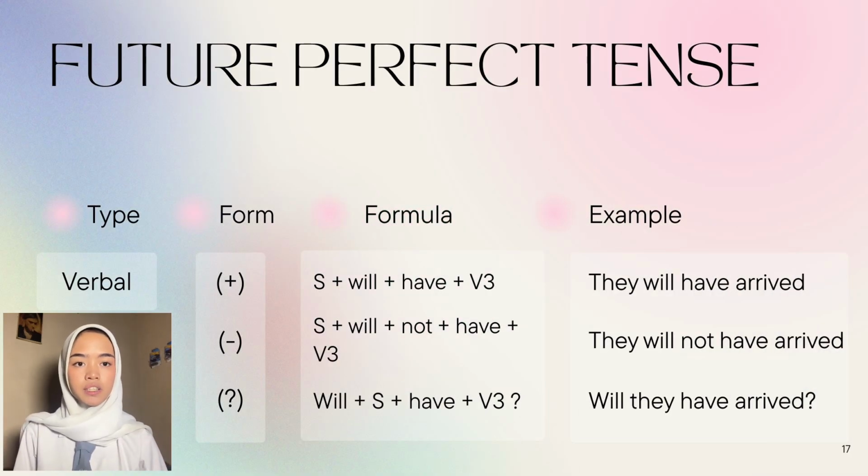Next in line is future perfect tense. It has two types. The first one is verbal. In its positive way, it is subject plus will plus have plus verb 3. For example, they will have arrived. In its negative form, it is subject plus will not plus have plus verb 3. For example, they will not have arrived. In its interrogative way, it is will plus subject plus have plus verb 3. For example, will they have arrived?